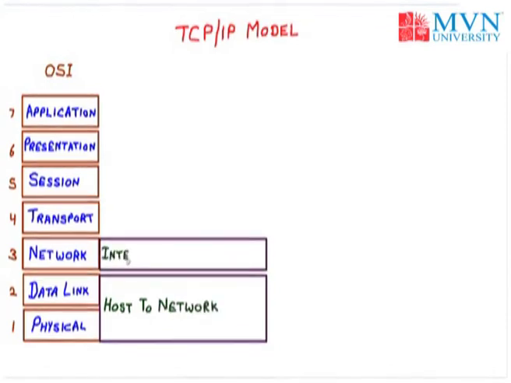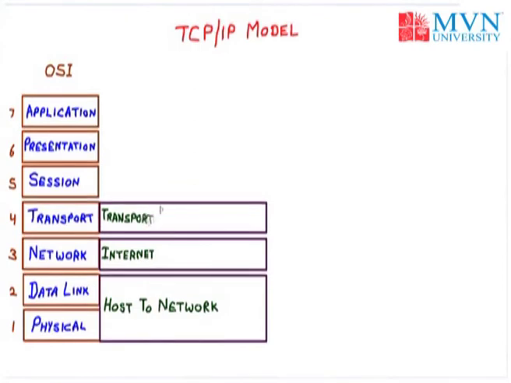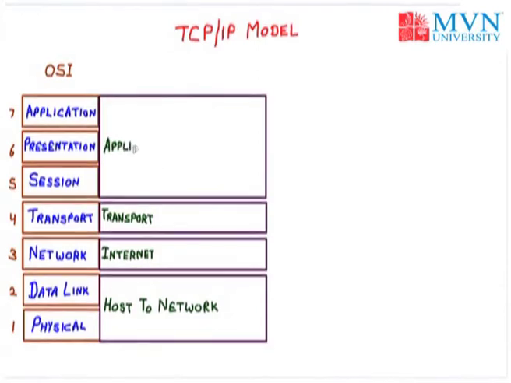Next we have the internet layer, which is the replacement of the network layer. Then we have the transport layer, which is same as the OSI. At last we have the application layer, which is now the combination of all the 3 layers of OSI, that is application, presentation and session layer. Now this one is our TCP/IP model, and you can see that in the TCP/IP we have the 4 layers, and in the OSI we have the 7 layers.